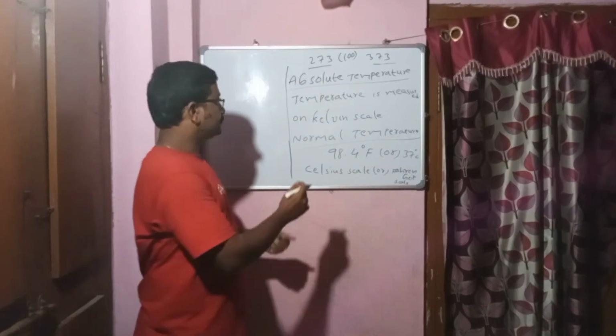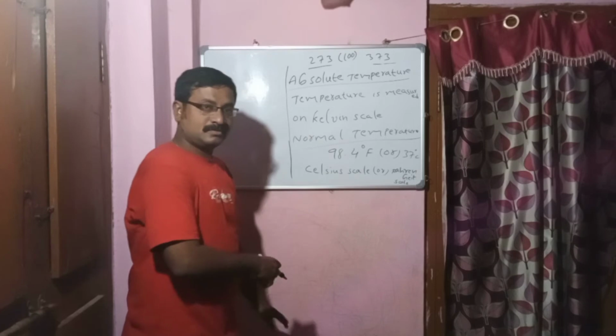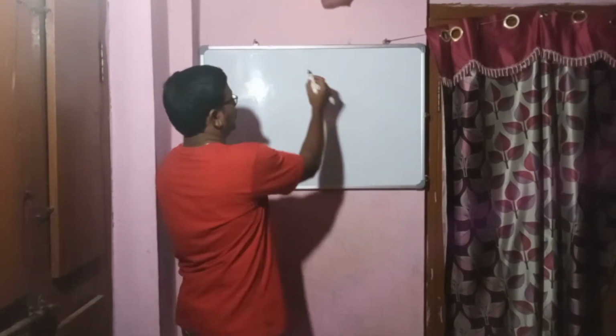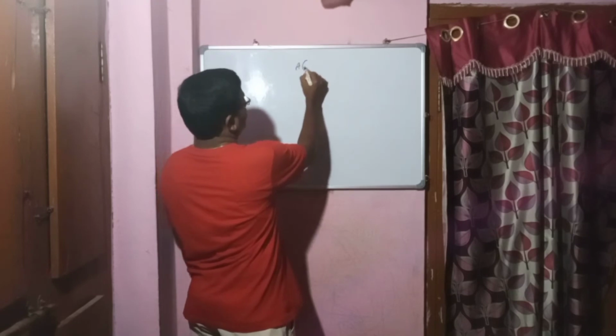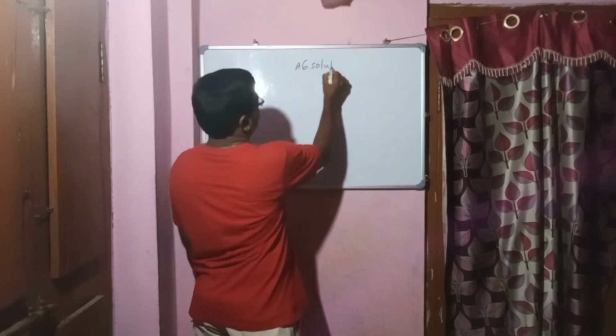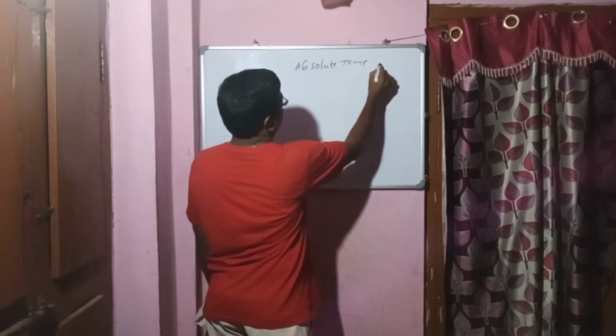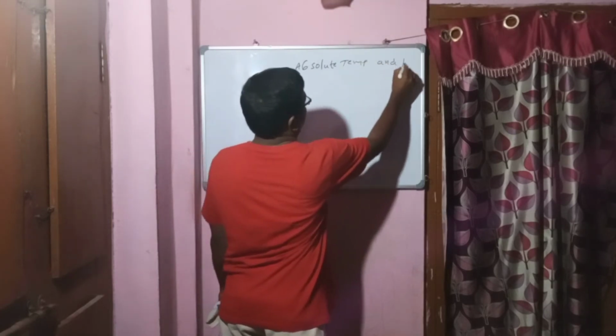Next, the relation between absolute temperature and kinetic energy.